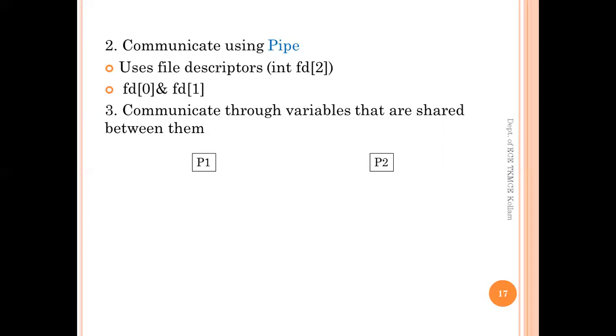The idea here is that there is some variable that could be used to communicate between parent and child. Such variables are termed shared variables, and other variables are termed private variables.